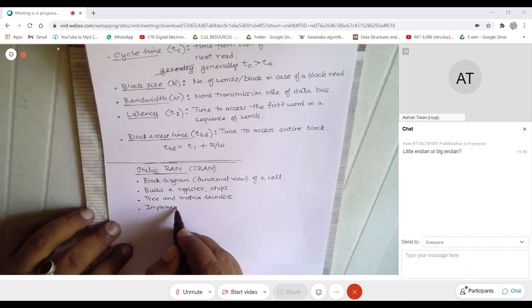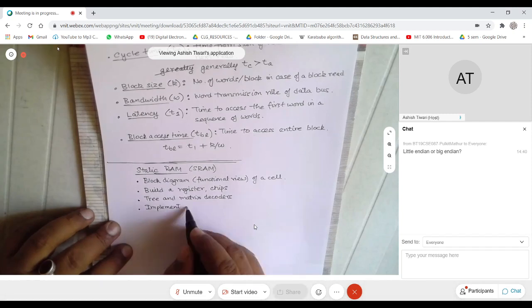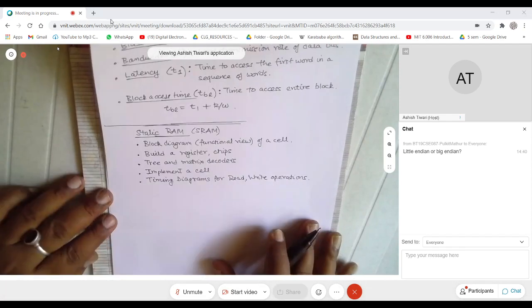So, timing diagrams for read and write operations. This is the brief outline of what we will see.